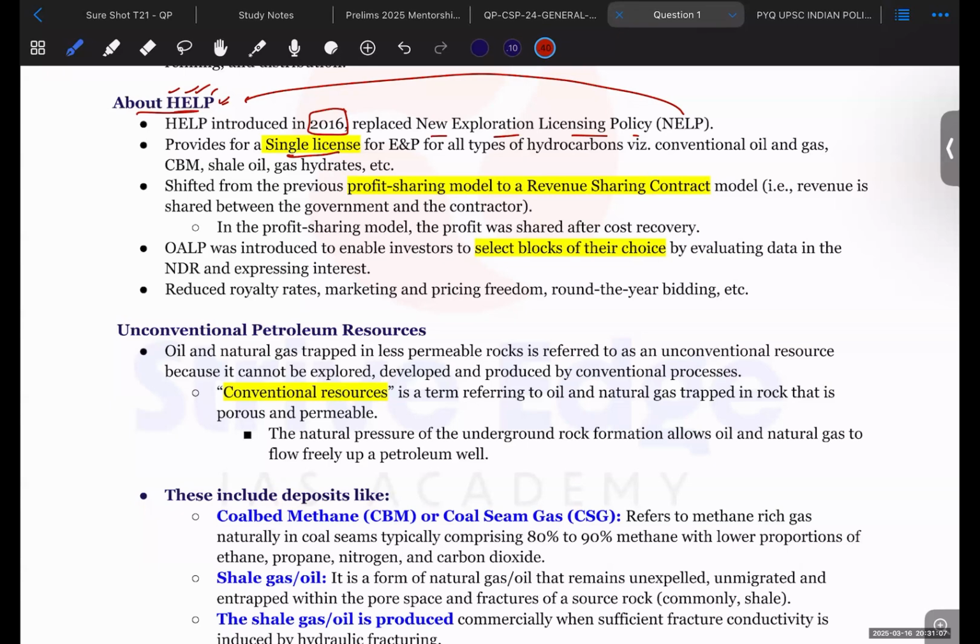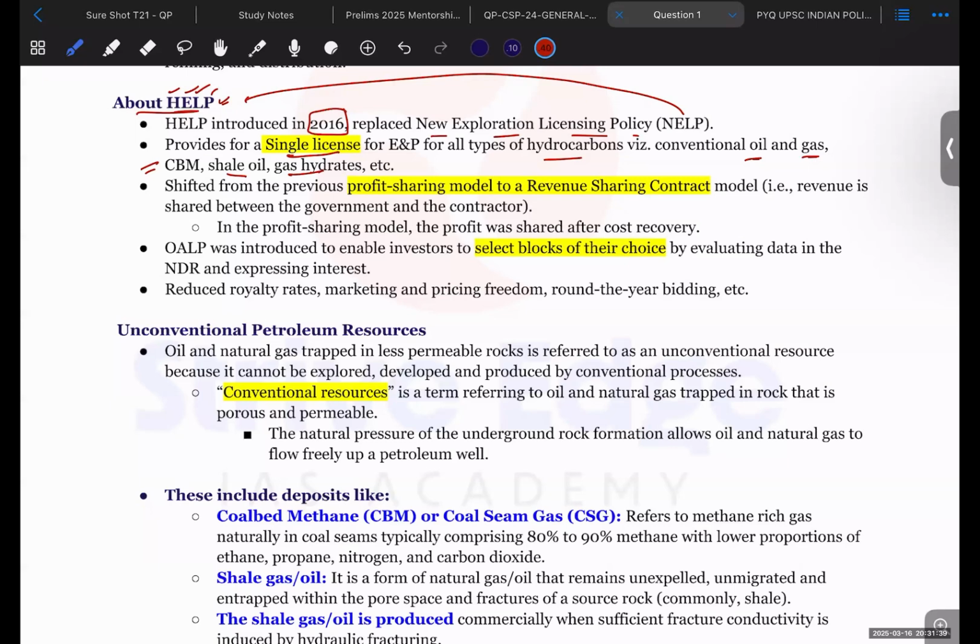If he is producing hydrocarbons, that is oil or gas or even shale oil or gas hydrates, for every type of production this entity will be given only a single license, and in that license everything will be covered, whatever you want to explore and produce, you can produce.